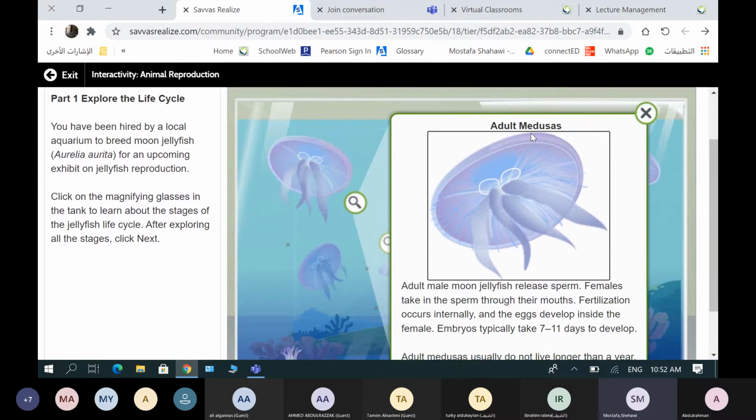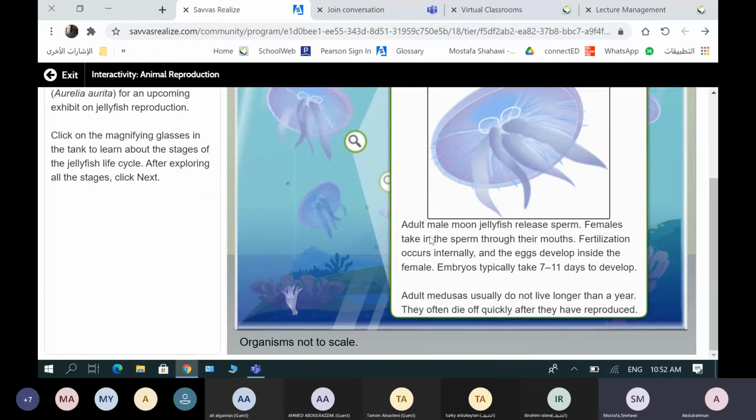So this is the first stage. It's called adult medusa. Adult male moon jellyfish release sperm. Females take in the sperm through their mouths. Fertilization occurs internally, and the egg develops inside the female.